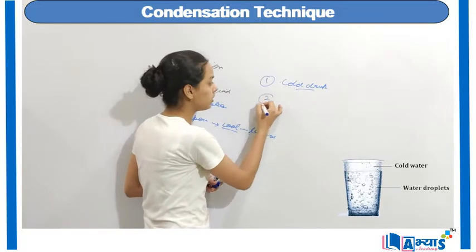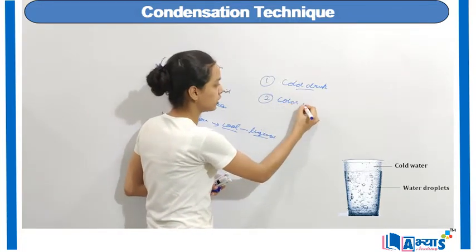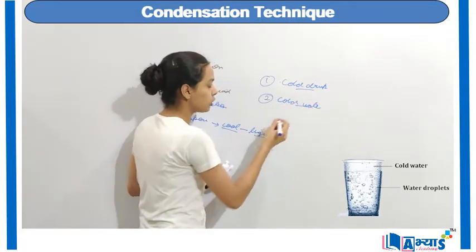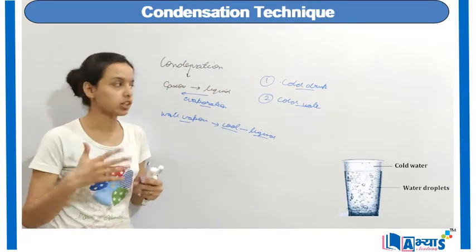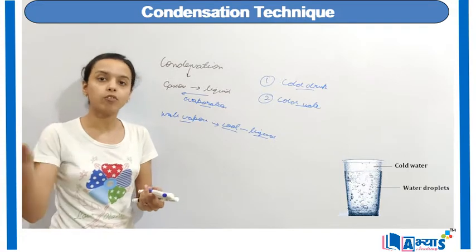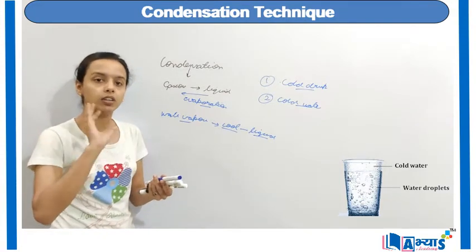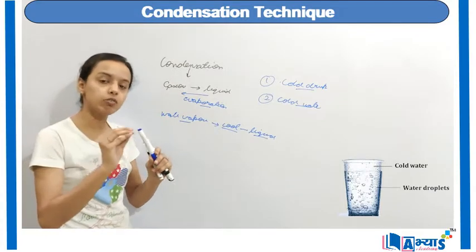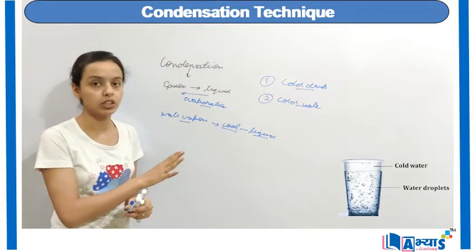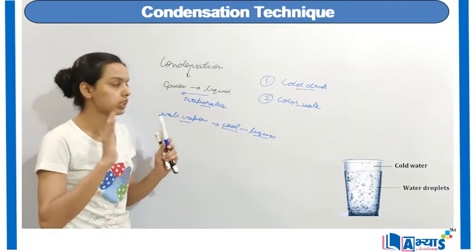Also you can find this application in the cold water. Whenever you take out the water from the refrigerator, it is very cold, and when you place that water in a glass, you will find water droplets on the outer surface of that glass. These water droplets are because of condensation.